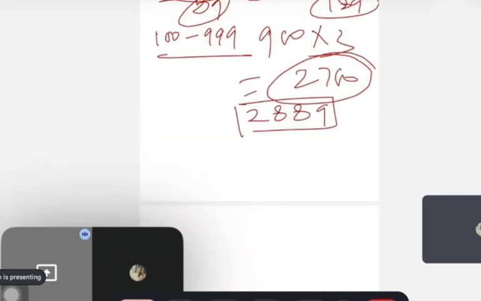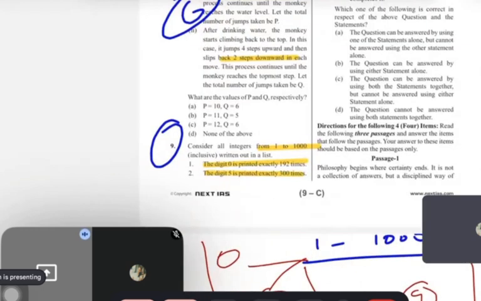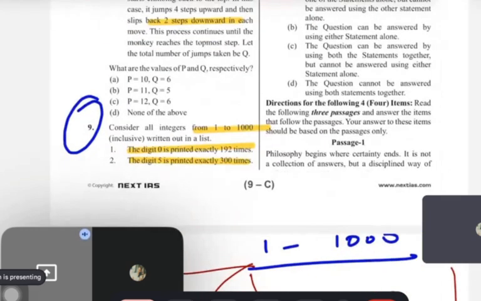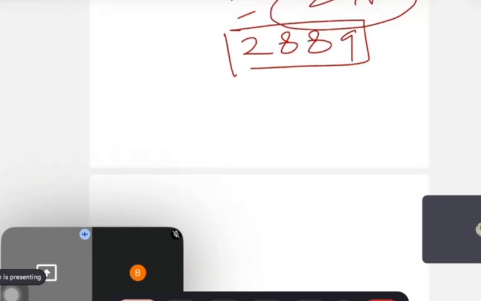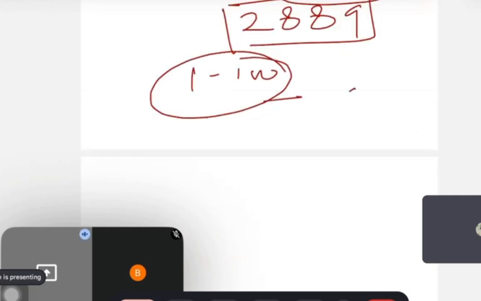Now listen, guys. This I have solved by myself. Now let's see what the question is saying. The first: the digit 0 is printed exactly 192 times. Now, guys, use common sense. Zero can appear when? I'm taking a simple example. Tell me, between 1 to 100, how many zeros will be there?